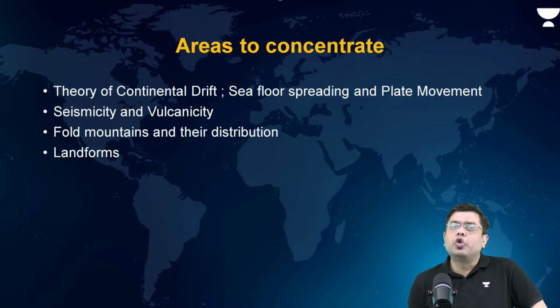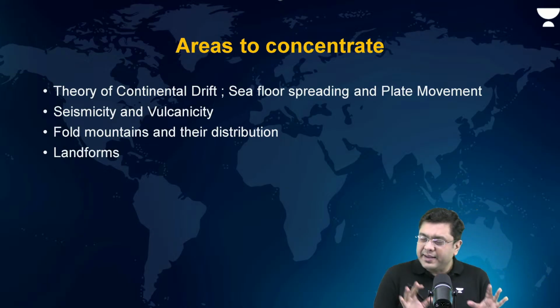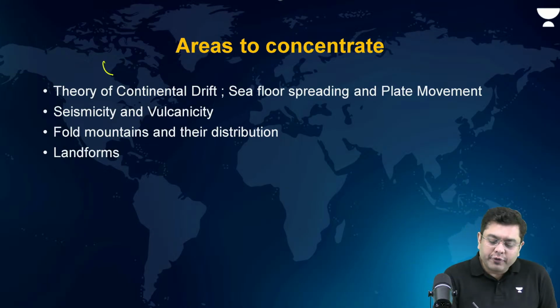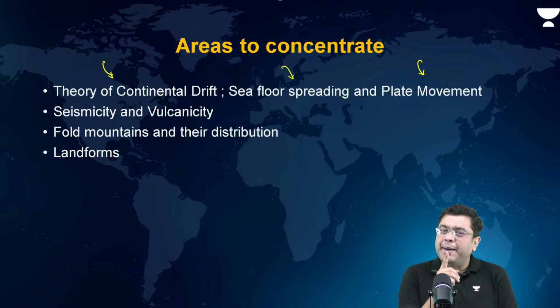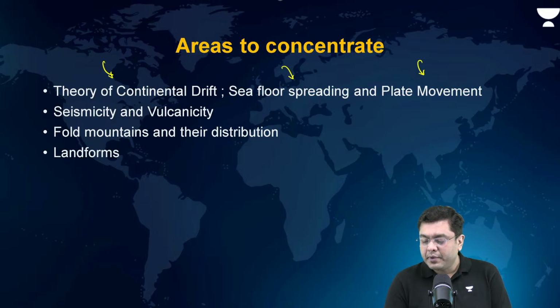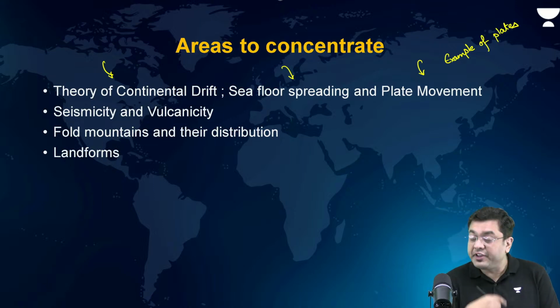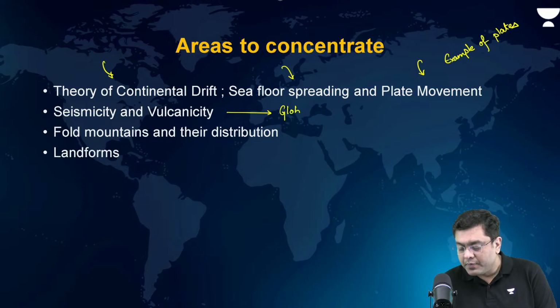Now, areas to concentrate overall other than the interior: theory of continental drift, seafloor spreading, and the plate tectonics, with the example of plates is very much required. Seismicity and volcanicity, global distribution. That map you practice, global distribution.